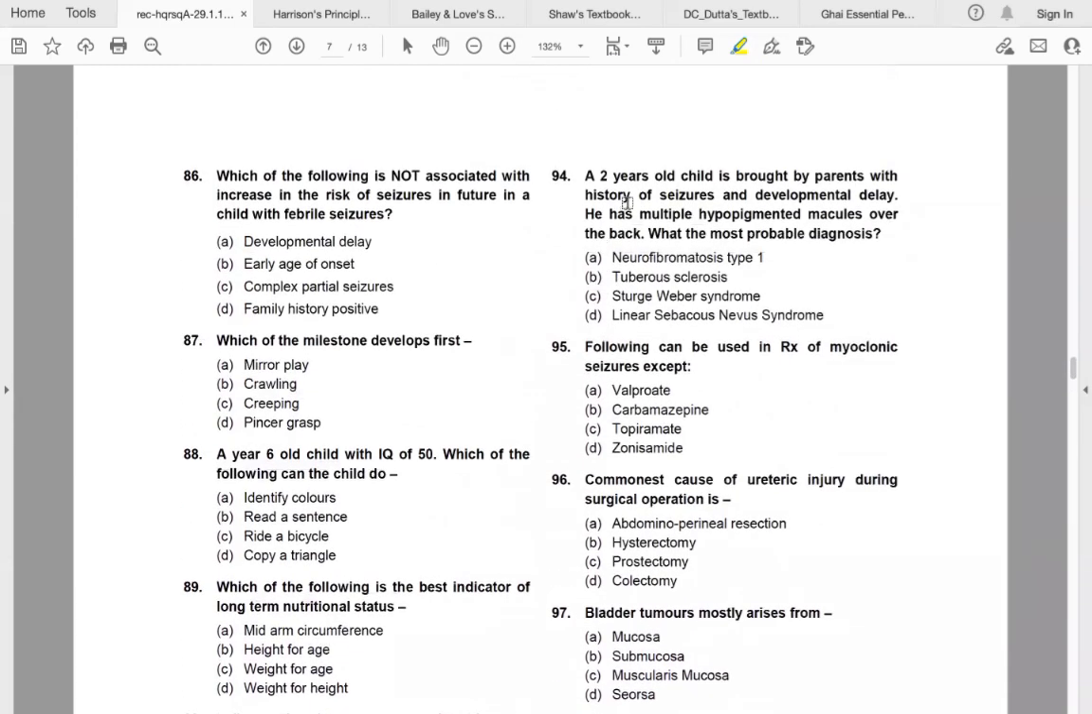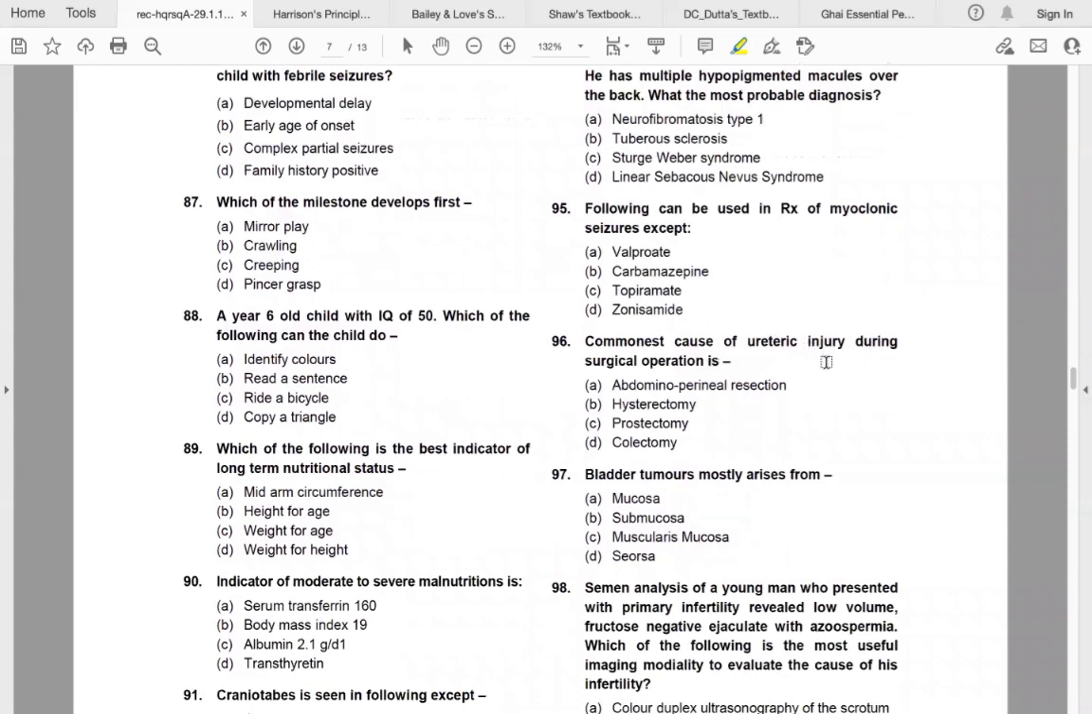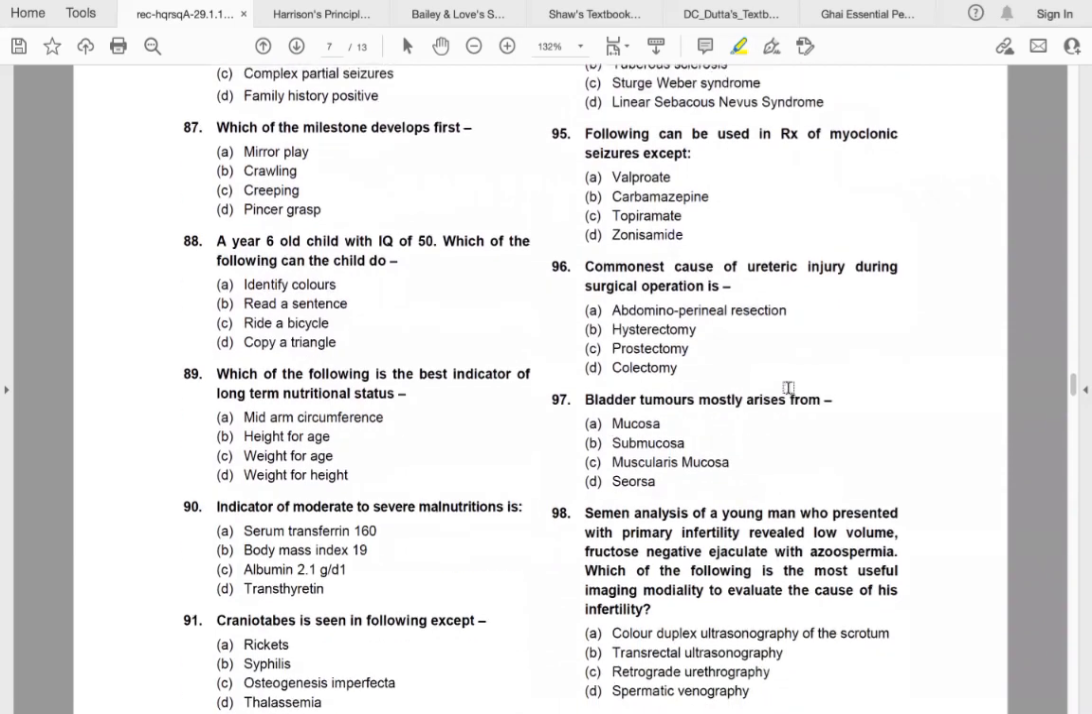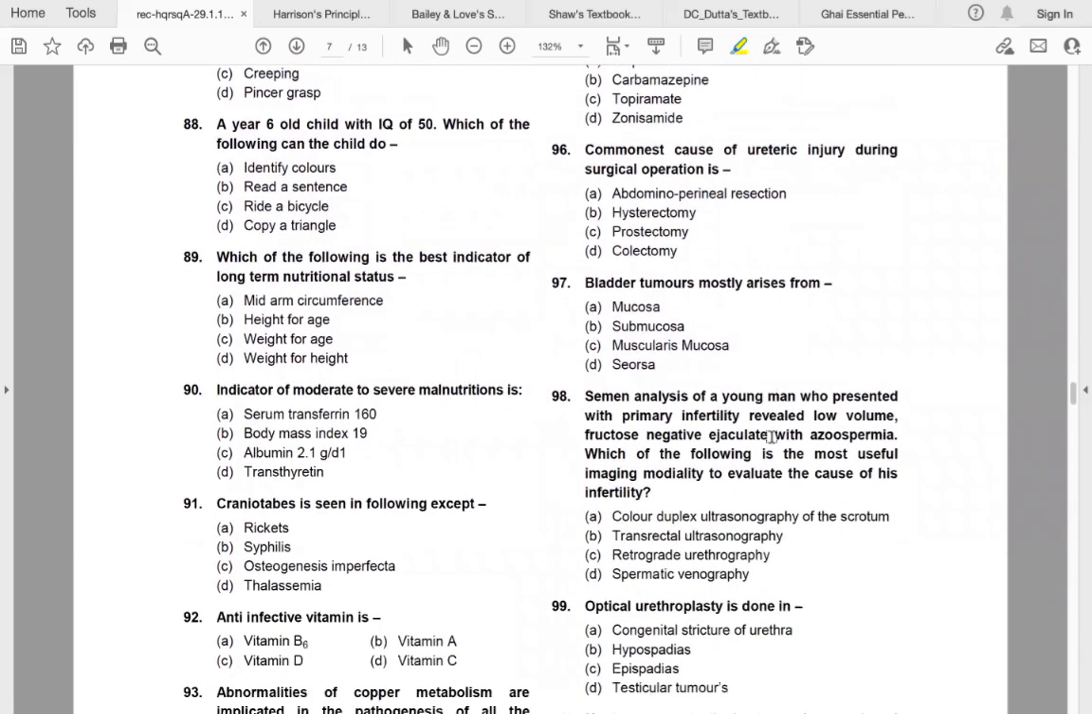A 2-year-old child is brought by parents with history of seizures and developmental delay. He has multiple hypopigmented macules over his back. This is the most probable diagnosis. Answer is tuberous sclerosis. Following can be used in treatment of myoclonic seizures except carbamazepine. Commonest cause of ureteric injury during surgical operation is hysterectomy. Bladder tumors mostly arise from mucosa. Answer is A, mucosa.